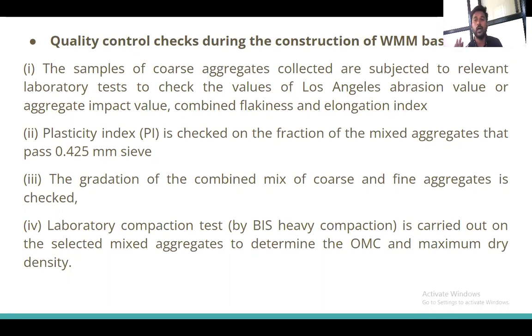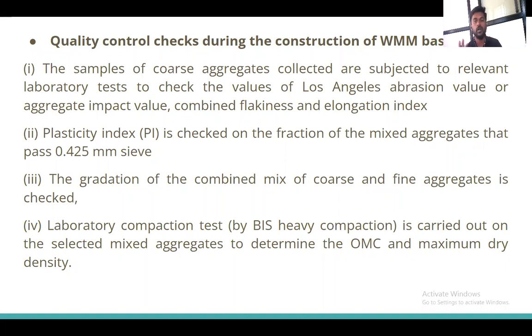Okay, now I have to also ensure that the quality is achieved whenever I am constructing the base course. So what are the quality control checks? First, the samples of coarse aggregate collected are subjected to the relevant laboratory tests to check the values of Los Angeles abrasion value, aggregate impact value, combined flakiness and elongation index.